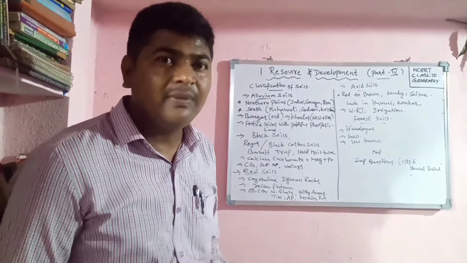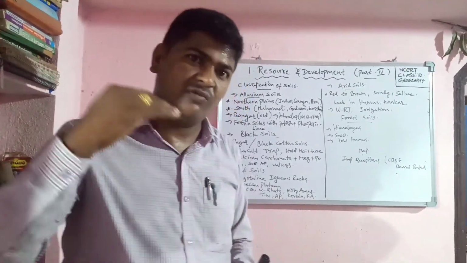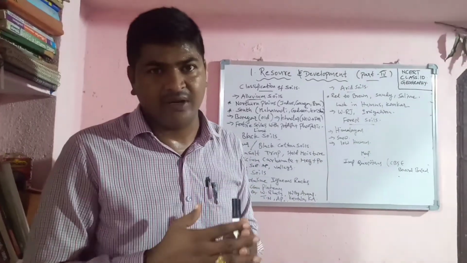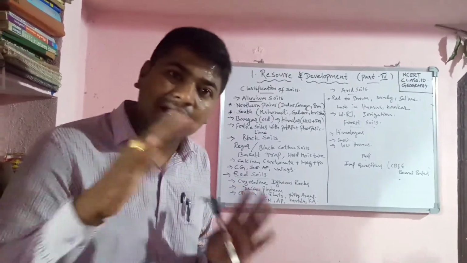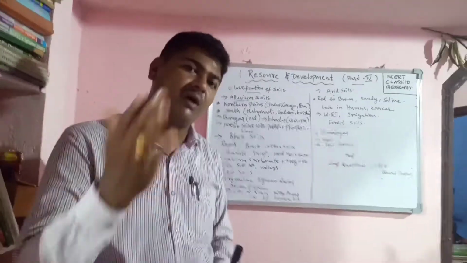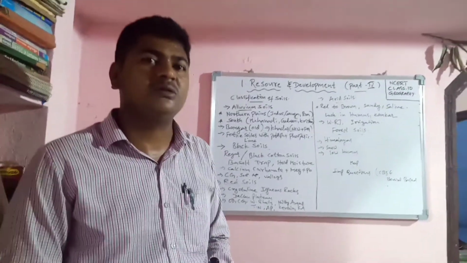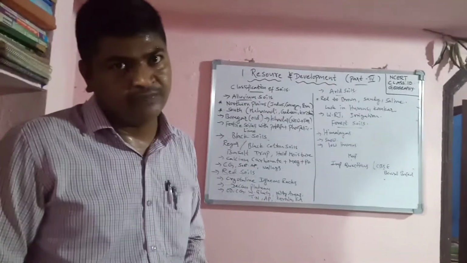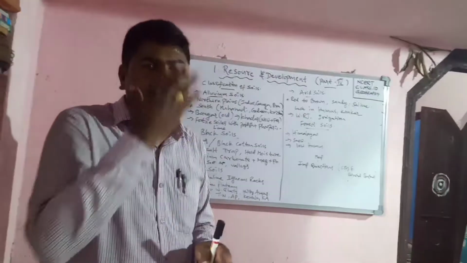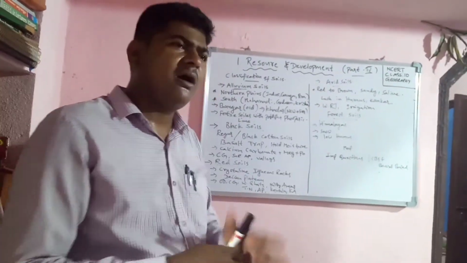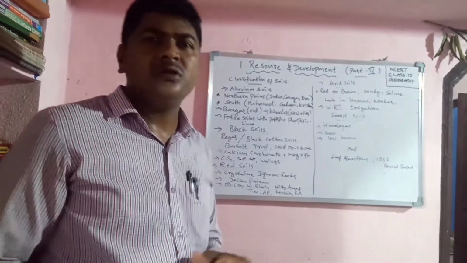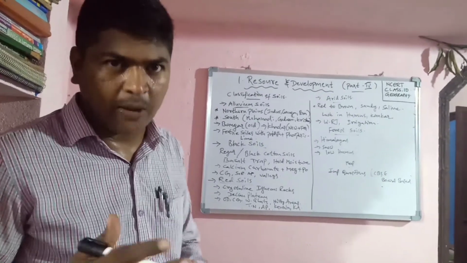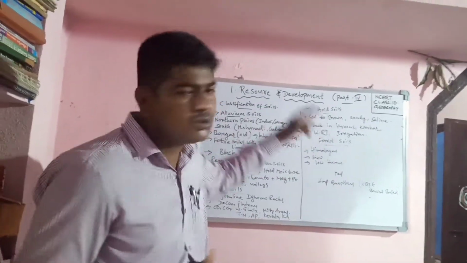And they may ask the National Forest Policy of 1952, even Agenda 21, and Rio de Janeiro Earth Summit, and renewable resources and non-renewable resources, which means exhaustible and non-exhaustible resources, and the importance of resources, and soil texture and soil profile also they may ask. Okay, there are some important questions also, and in the upcoming days before exams, mainly in the month of December, I will upload some important questions chapter wise. Now I will explain map pointing. After that I will conclude resources and development.